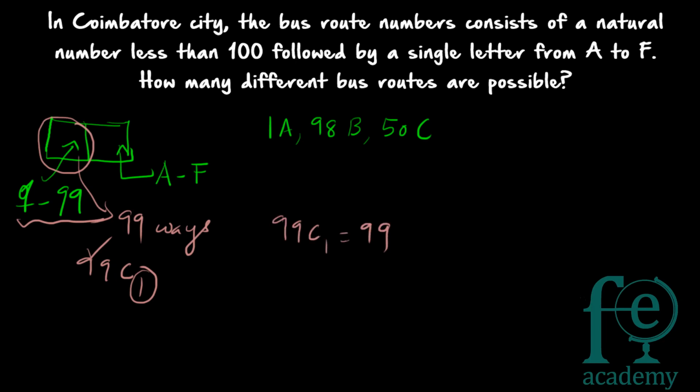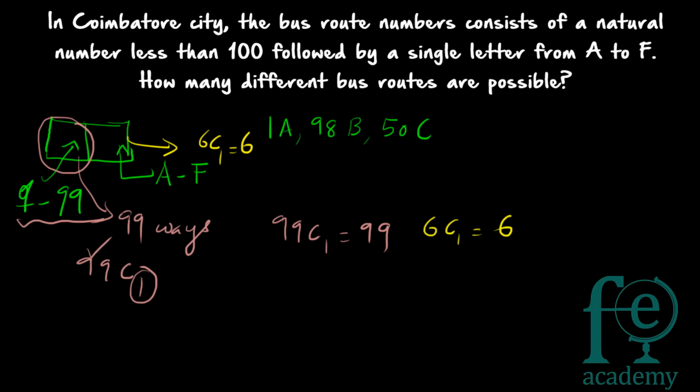So two ways you can understand this. 99 possibilities are there, out of which we are selecting 1. So it will be 99C1, or simply speaking 1 to 99. 99 different ways we can select any number for the first position. Similarly for the second position, it will be 6C1, which is equal to 6.